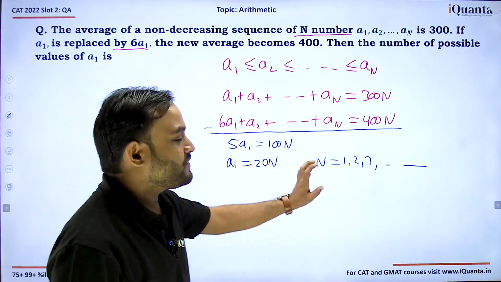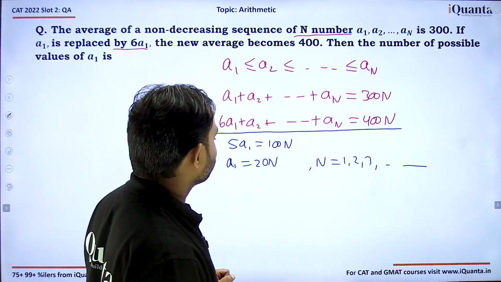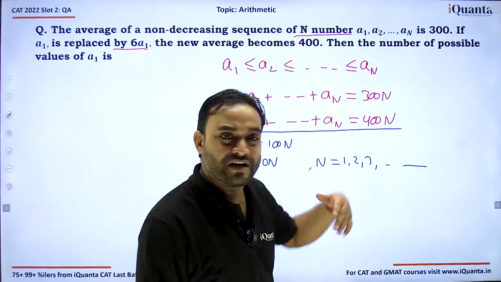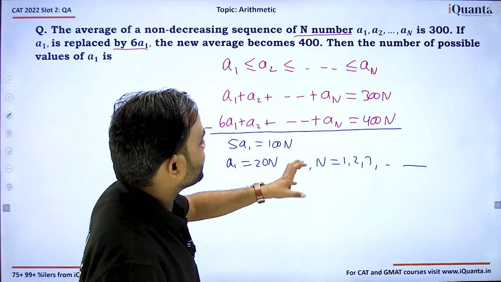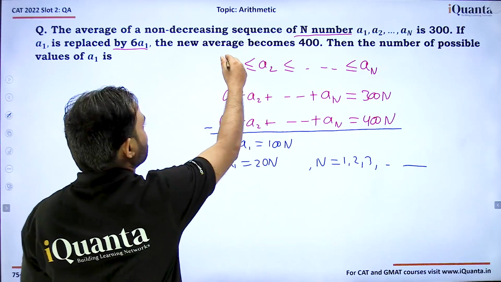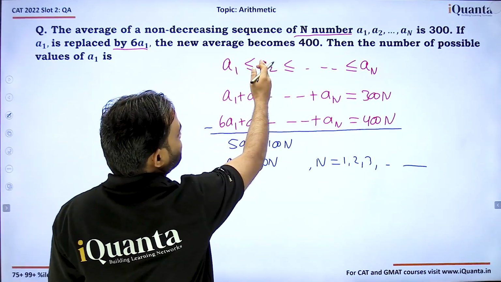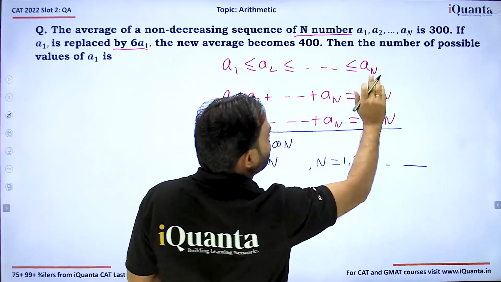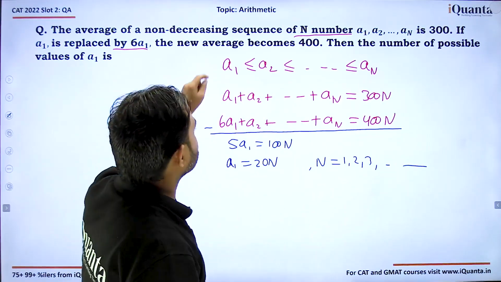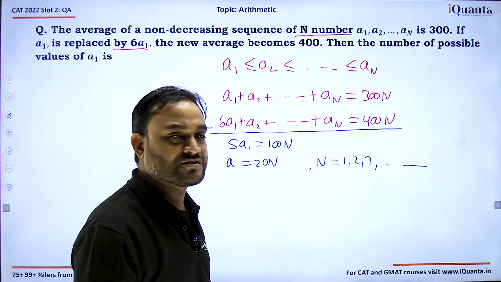So maximum value of n will be achieved when all of these values are equal, right? So let's keep all the values minimum, then all the values will be equal to a1. In that case, we get the maximum value of n.